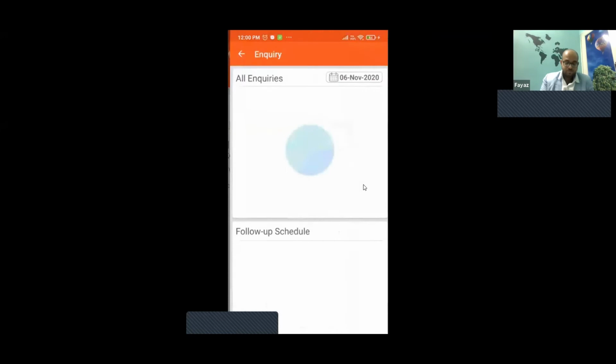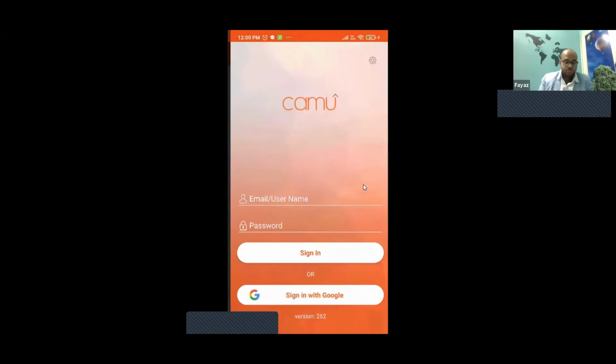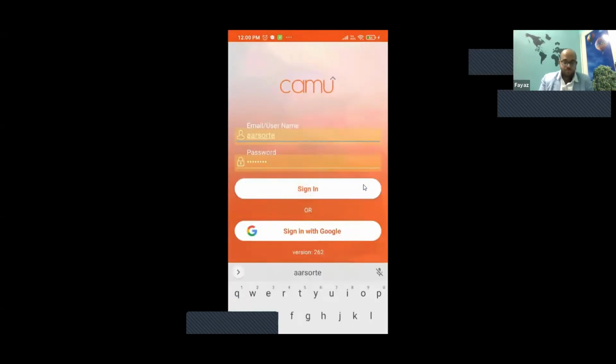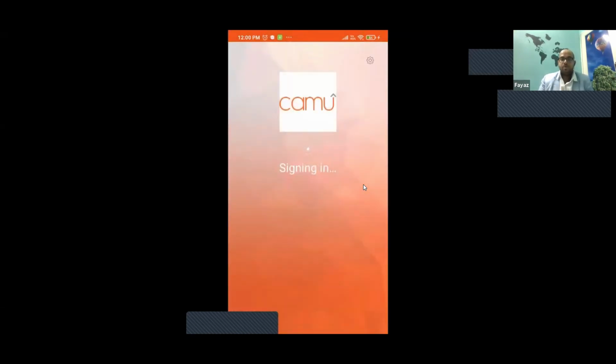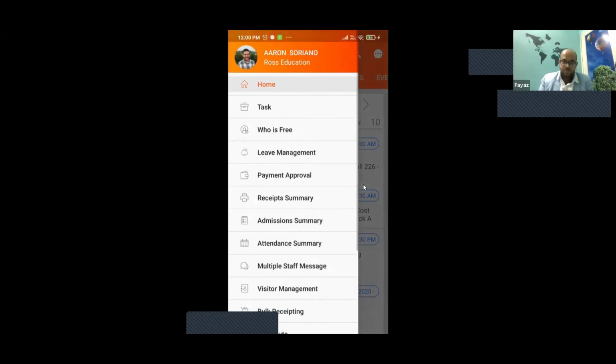So let us log out and log in again to show you the experience. Now I have logged in as super user, so all the features are enabled for me.